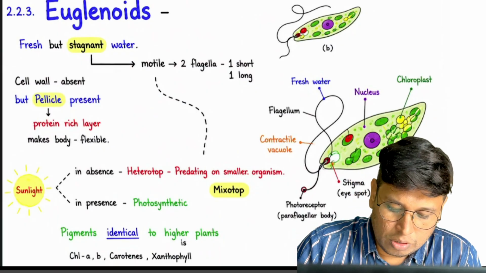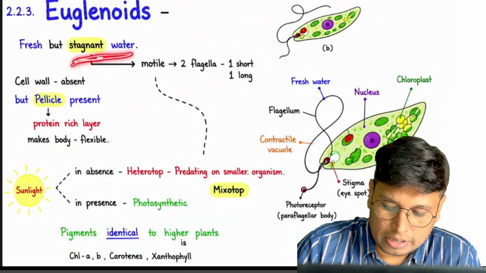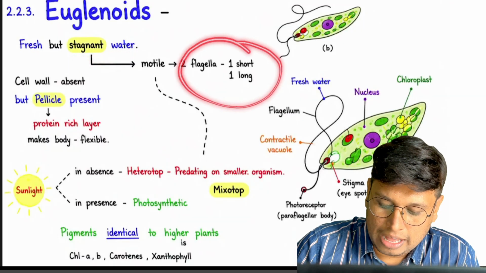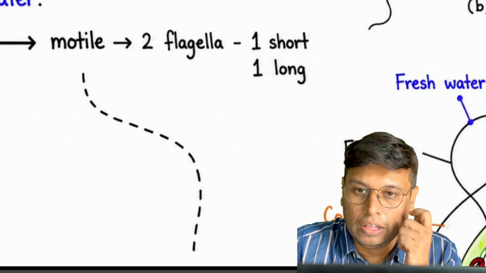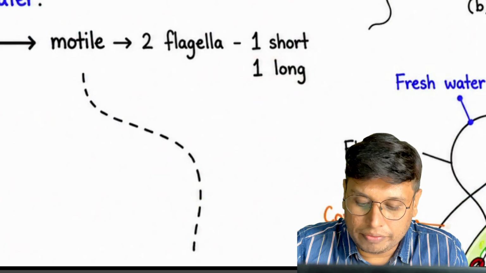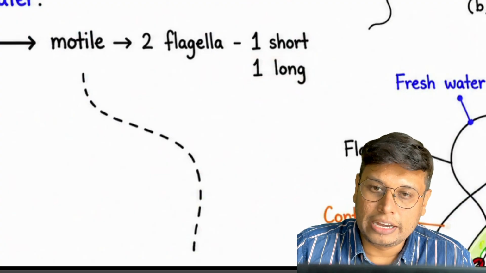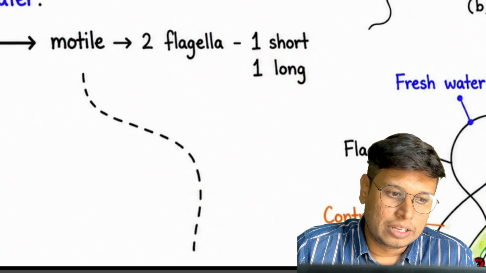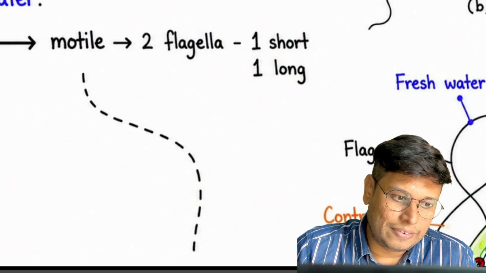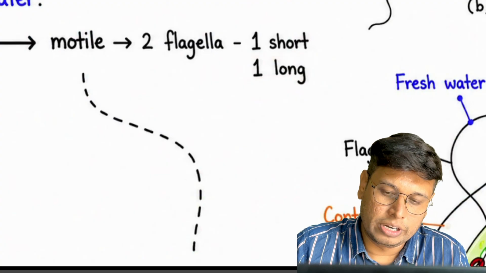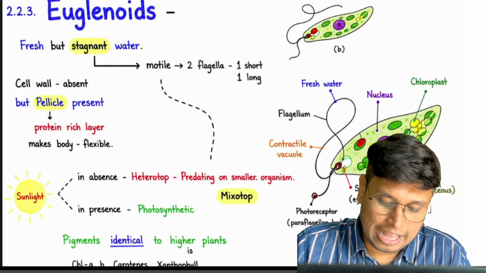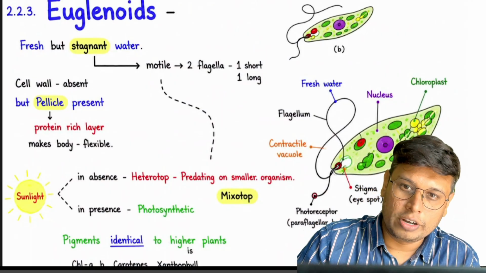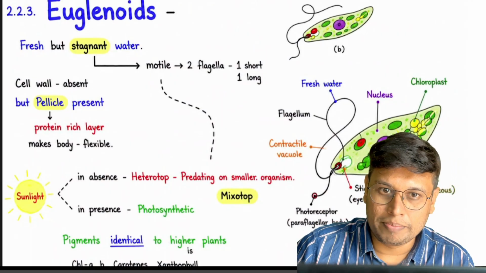So they are in stagnant water and they have two flagella, one short and one long. The clear cut difference between dinoflagellates and euglenoids is that in dinoflagellates the flagella are transverse and longitudinal, and in euglenoids one is shorter while one is longer. Remember this difference.